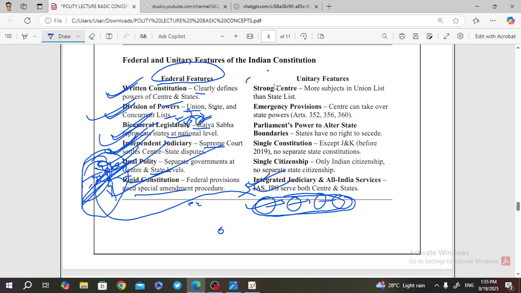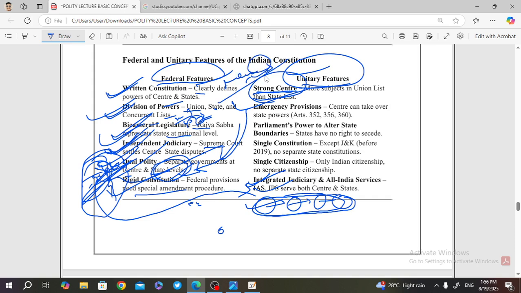Here we are going to discuss the unitary features. What are the unitary features that exist here? We have a strong center. This is the foremost important point of the unitary feature. At the same time, we are giving the states their own set of rules and regulations to formulate. India has a strong center, but India also lets the state formulate its own law and regulation. So India has both federal and unitary features, and that's why India is a quasi-federal country. I have repeated that many times.